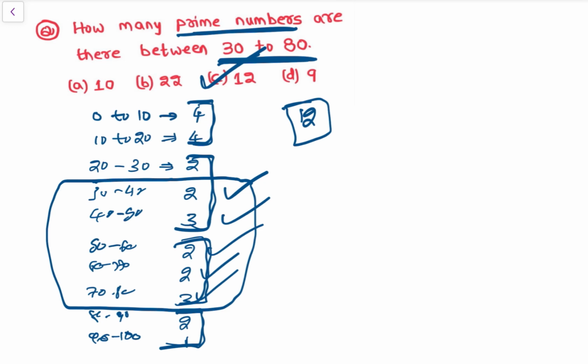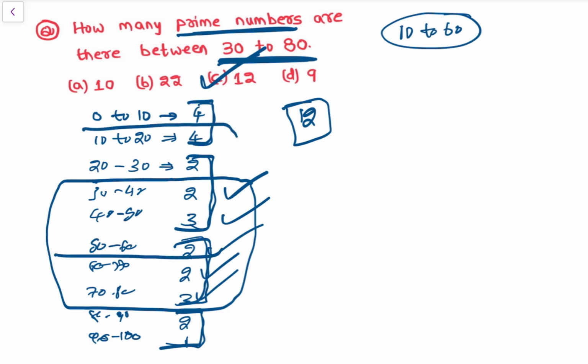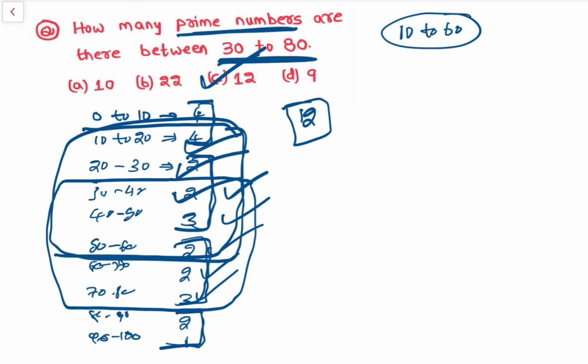ठीक है, तो ये क्वेश्चन ये भी कर सकते हैं भाई, 10 to 60 भी काउंट करो. 10 to 60, how many prime numbers are there? अब देखो 10 to 60, 60 is here, so अब इसमें कितने प्राइम नंबर्स हैं? So that is 4, 4 plus 2 is 6, 6 plus 2 is 8, 8 plus 3 is 11, 11 plus 2 is 13, so there are 13 prime numbers.